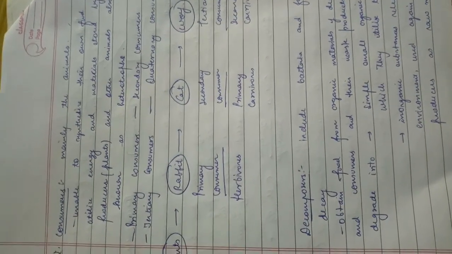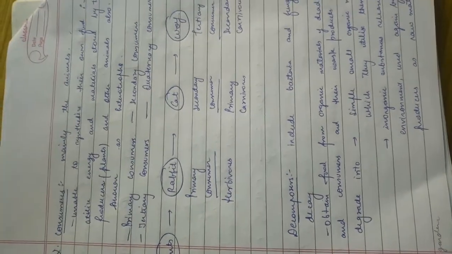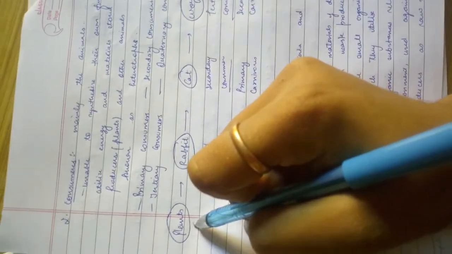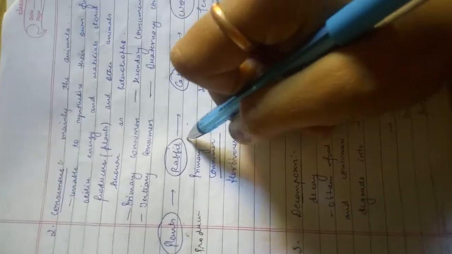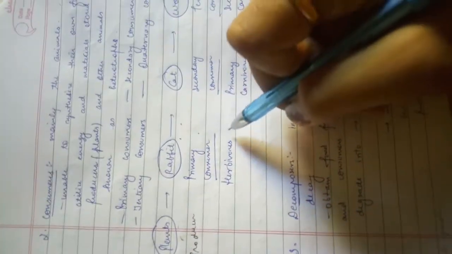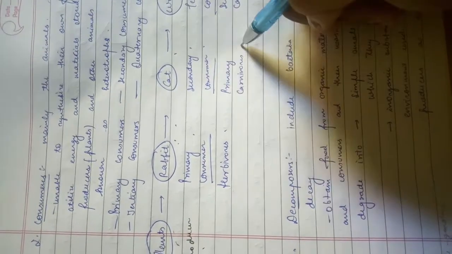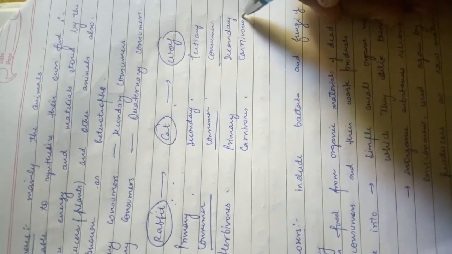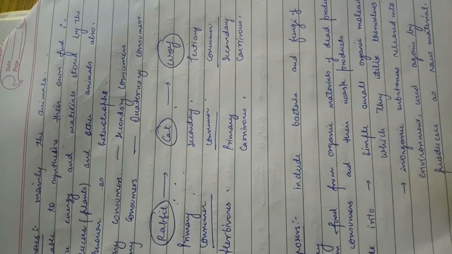There are primary consumers, secondary consumers, tertiary consumers, and quaternary consumers. Let us understand this by an example. For example, a plant, called a producer, is eaten by a rabbit. Rabbit here is a primary consumer, or we can say it is herbivorous because it feeds on plants. Then the rabbit is consumed by a cat. Cat is a secondary consumer or primary carnivore. Wolf is a tertiary consumer because it eats a secondary consumer, and it is called a secondary carnivore. If the wolf is eaten by any other animal, that animal is called a quaternary consumer.